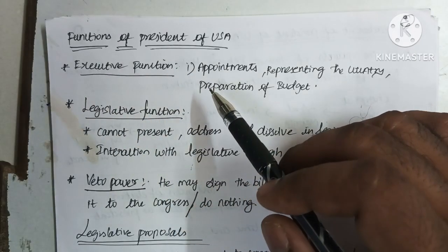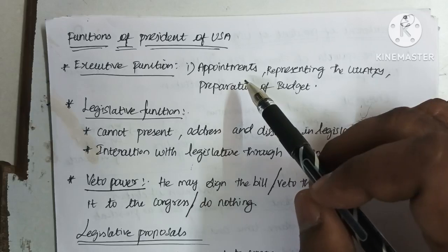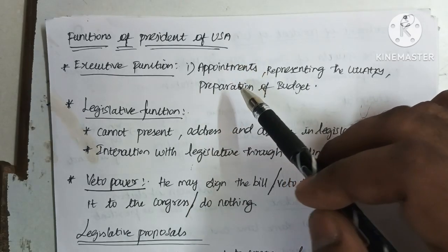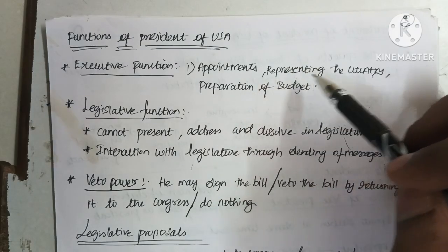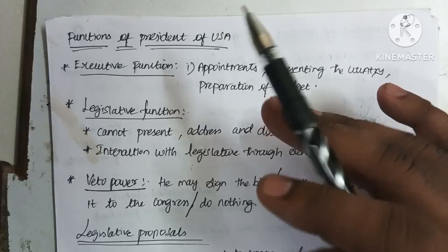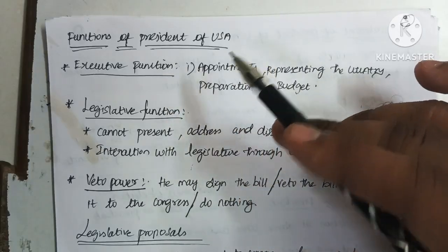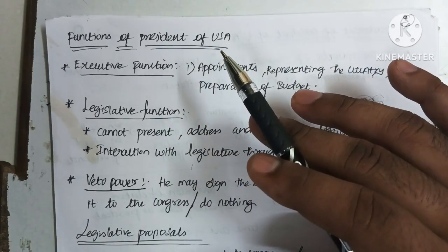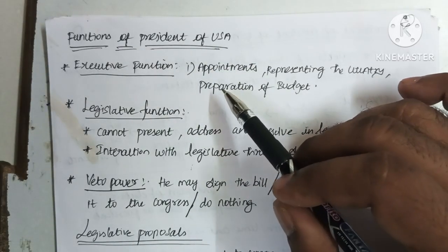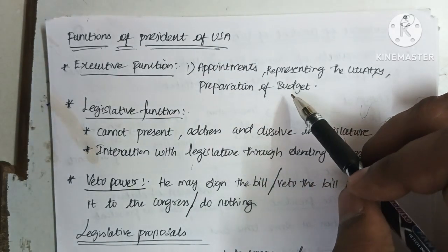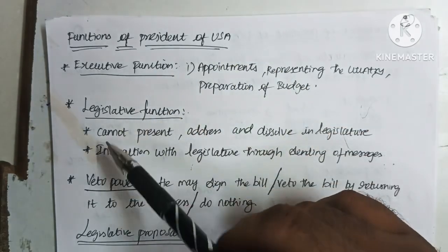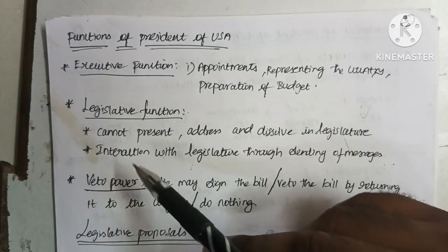Executive functions of the US president include appointments of officials which are required for the functioning of the government and representing the country at the international level, at international forums like G20 and other forums, which is a responsibility of the president of the USA. Next one is the preparation of a budget, which is also one of the executive functions of the president of the USA.